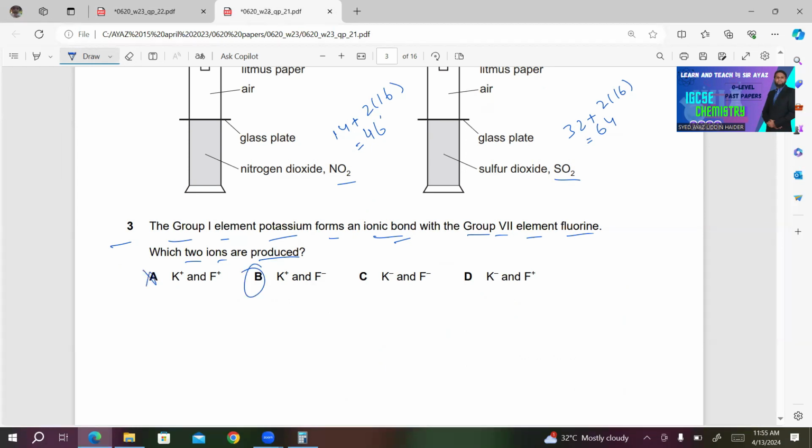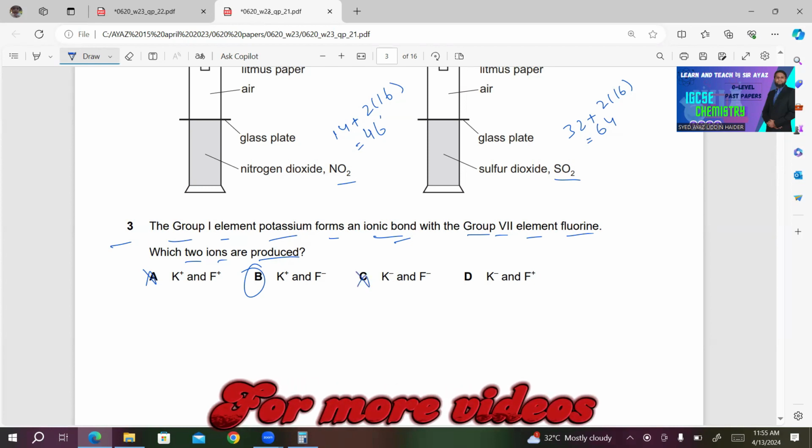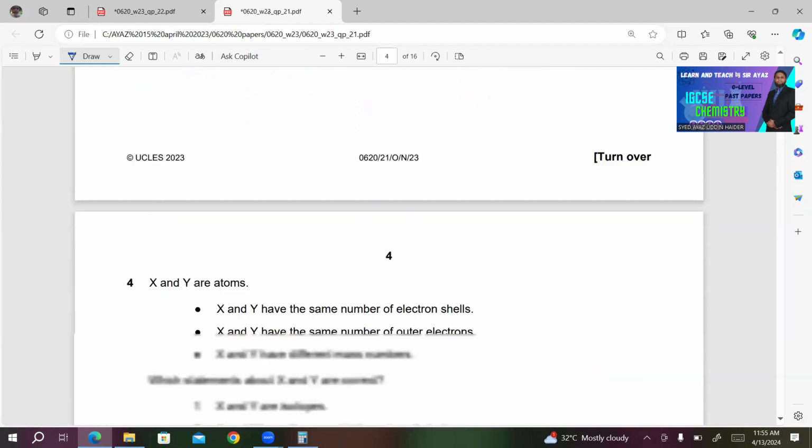Other choices are incorrect because in A they are saying K plus and F plus. This is incorrect because F is a non-metal and does not form an F plus ion. C is also incorrect because K is a metal and does not form a K minus ion. D is incorrect. K does not form a minus ion and F does not form a plus ion.